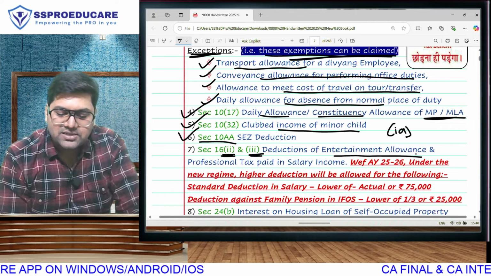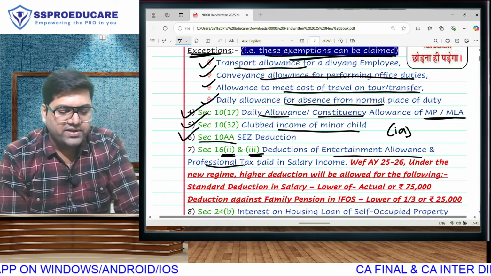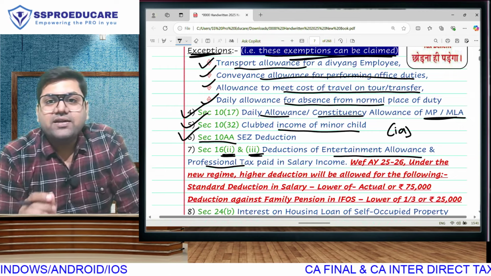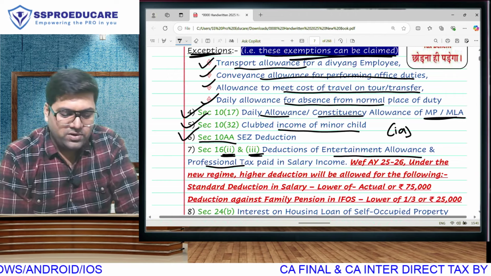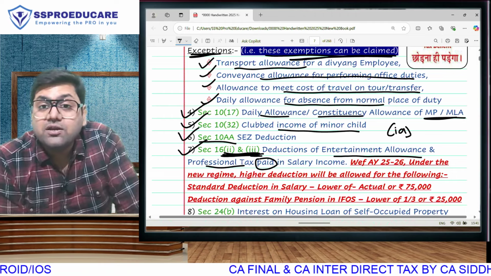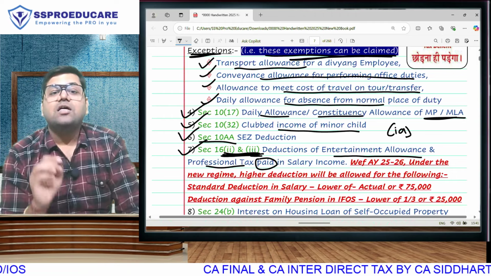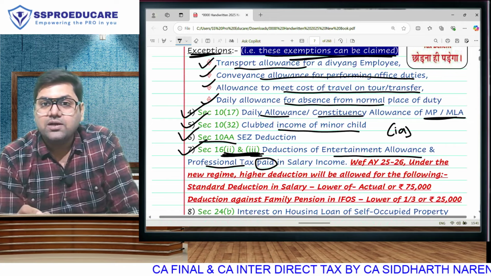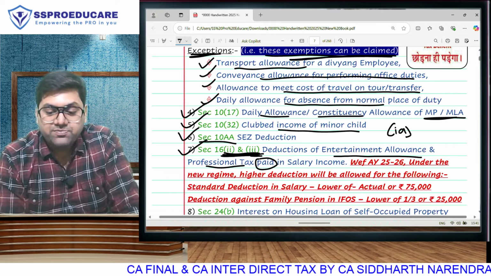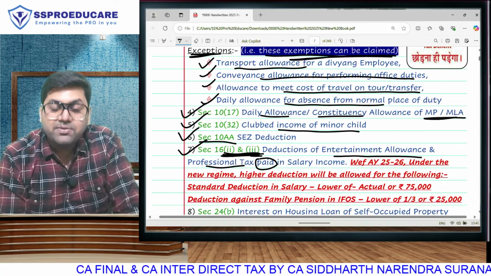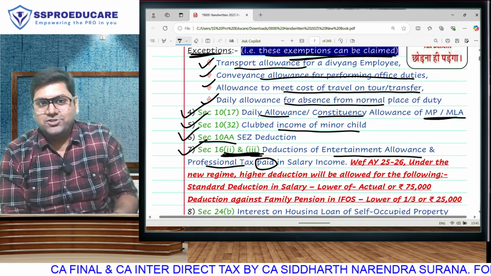Entertainment allowance deduction is given only to government employees, and professional tax paid is given to all employees, provided it is paid, only and only if it is paid. These 2 deductions will not be allowed in the new regime. That means entertainment allowance and professional tax paid deduction will be allowed only and only in the old regime, which means standard deduction will be allowed in the new regime. I'll tell you the history.